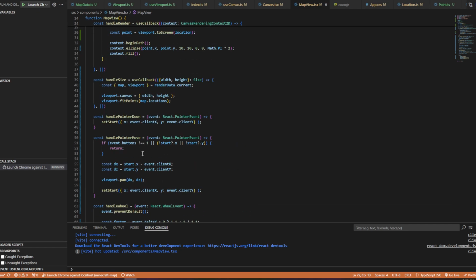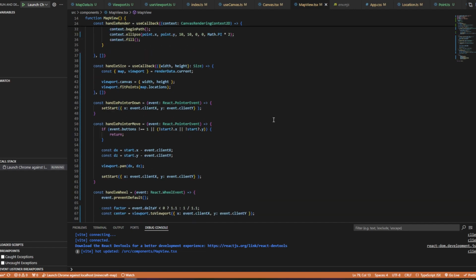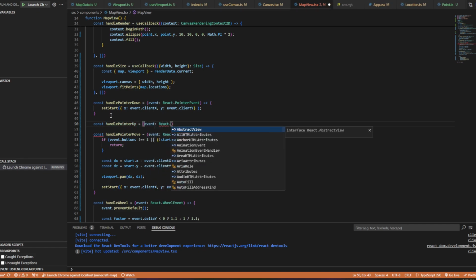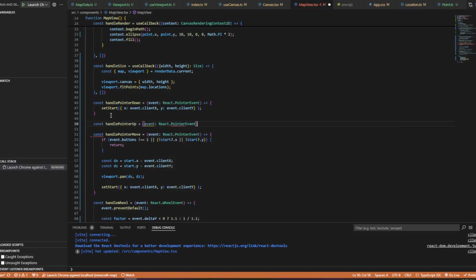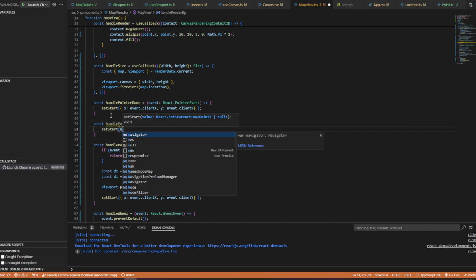Another thing we need, I just realized, it hasn't really caused us an issue, but I think you have to do a cursor down in order to get the mouse move to start, and that sets the start. But I think it's probably a good idea to have const handlePointerUp equals event React.PointerEvent, and then we do setStart null.